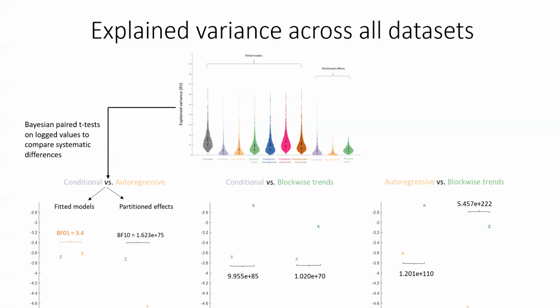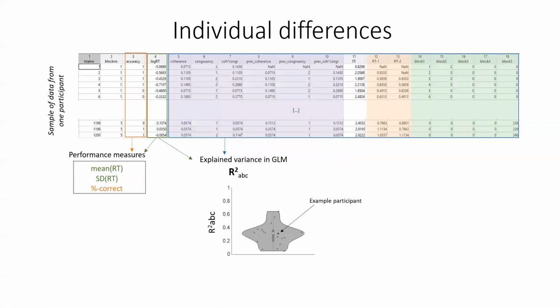Now, as you can see from the distributions, the differences in explained variance between participants are very large, and we wanted to test if these differences could be explained. For this, we calculated 3 measures of performance for every participant: mean reaction time on the correct trials, standard deviation of reaction time on the correct trials, and total percentage correct. And then we calculated the between subject correlations between these performance measures and explained variance.